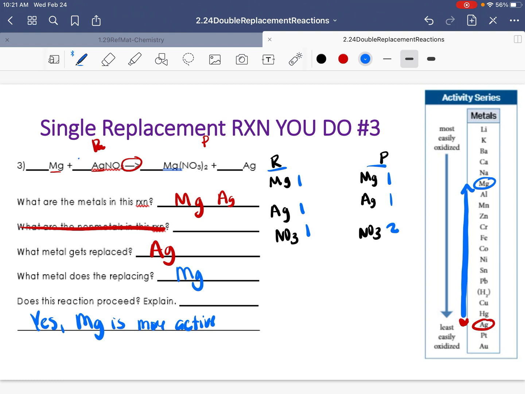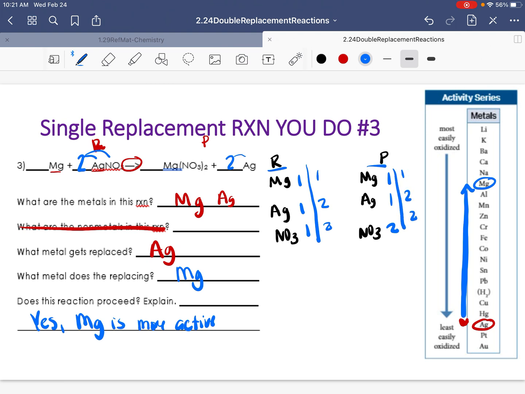I want two on my reactant side, so I'm going to put the coefficient there. This tells me now I have two silver, two nitrate, and one magnesium. I balanced out nitrate, but when I balanced out nitrate, I caused an imbalance for silver. So I need to have two silver on my product side. I'll just put a coefficient of 2. And we are balanced, guys.